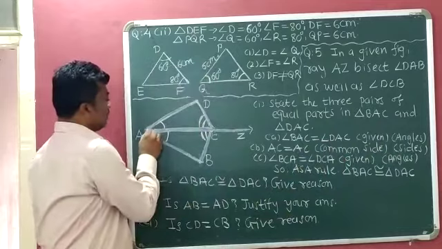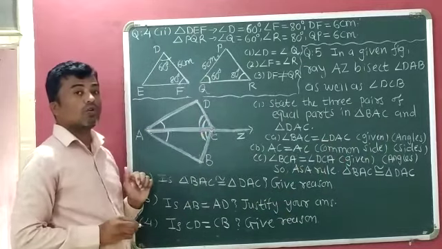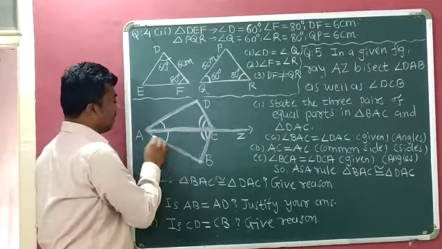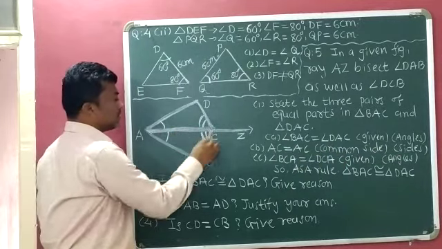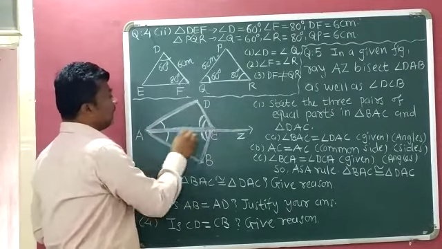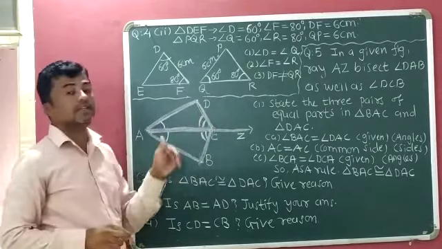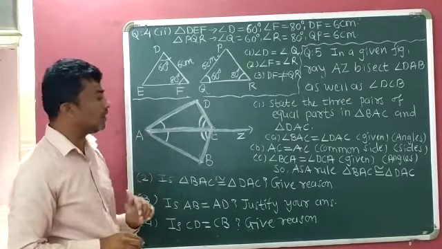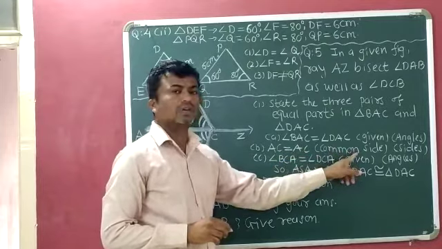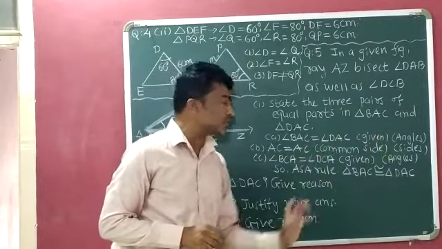Now next, side AC is the common side of both triangles. Side AC appears in triangle BAC and side AC also appears in triangle DAC. So side AC is the common side of both triangles, and we can write AC is equal to AC, common side. A common side means it is a pair of sides.